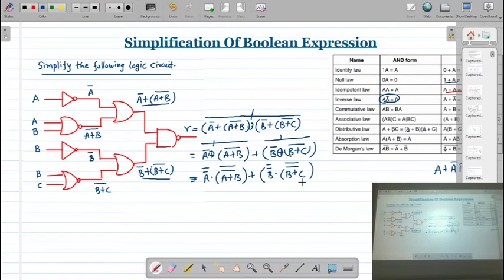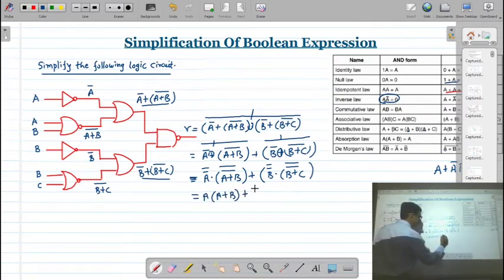Correct? So simply this is the double inversion law: A into A plus B, plus B into B plus C.